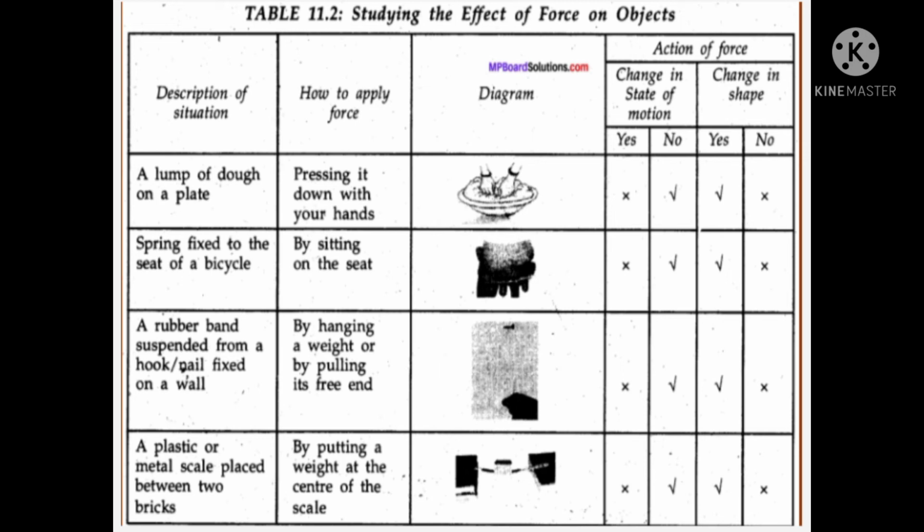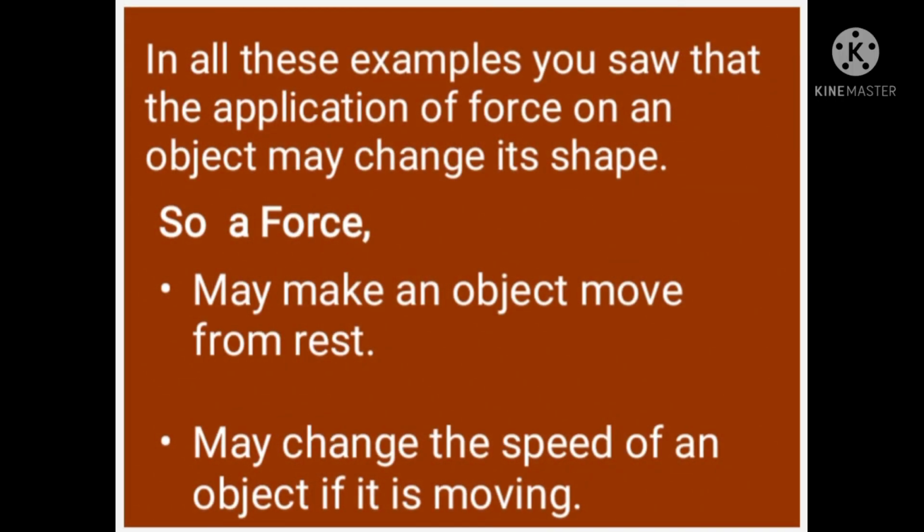That means it did not change its speed and direction. So the dough is at rest, but it changed its shape. You can observe the same action of force in other situations given below. In all these examples, you saw that the application of force on an object may change its shape.